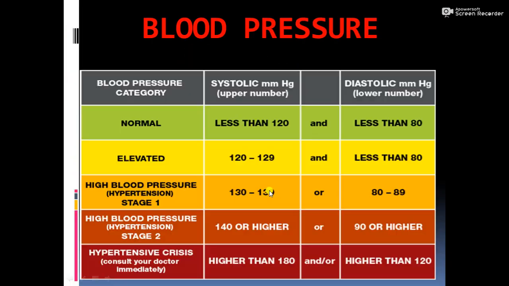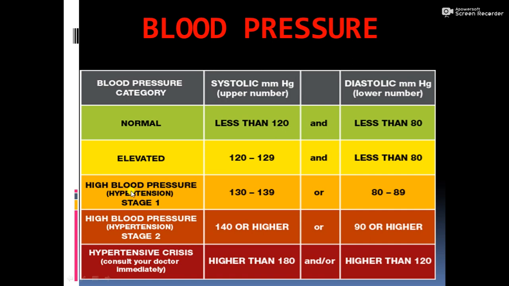Now let's see a table. Blood pressure table. Normal blood pressure is less than 120, or up to 120, systolic mm Hg, that is the upper number, when the heart chambers are contracting, and diastolic pressure should be less than 80 or up to 80. When it is slightly elevated, it becomes 120 to 129, and less than 80. So the systolic pressure is slightly elevated compared to the normal.